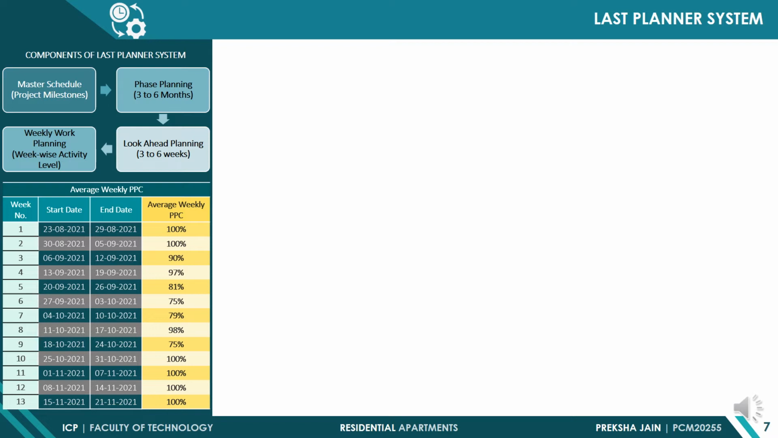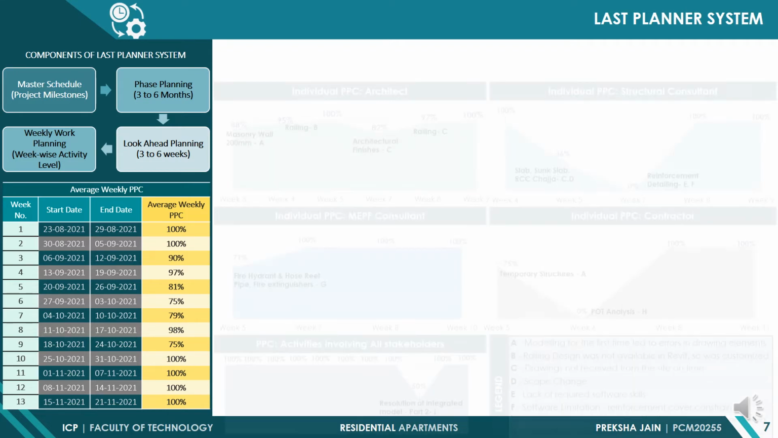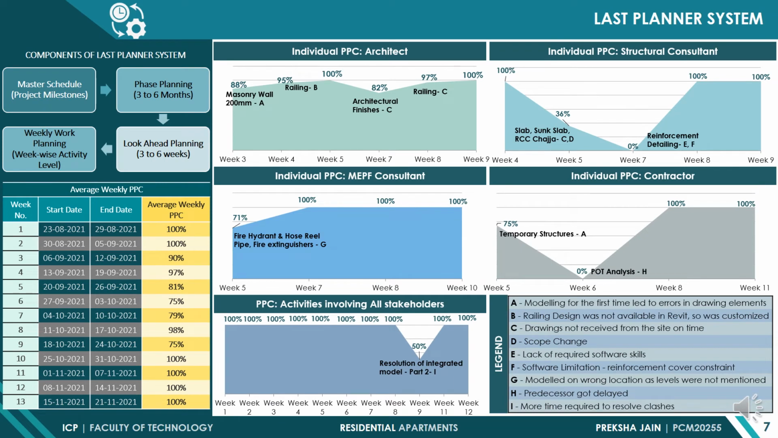To know the reason for obtaining low PPC for a particular week, the individual PPC of each consultant is analyzed graphically. The reason for delay for the corresponding activity is labeled here for each consultant. For example, for the structural consultant in week 7, the reason for obtaining 0% PPC was software limitation, and lack of required software skills to model reinforcement details was noted. Likewise, for each consultant, the corresponding reasons for delay are mentioned at the bottom.